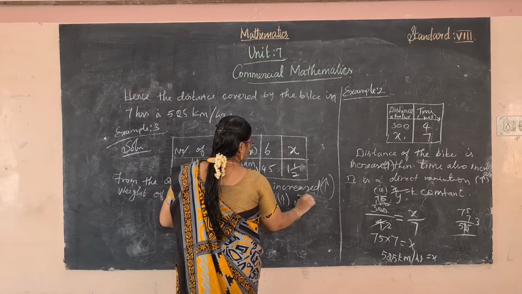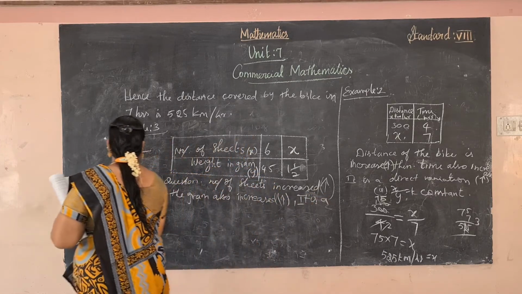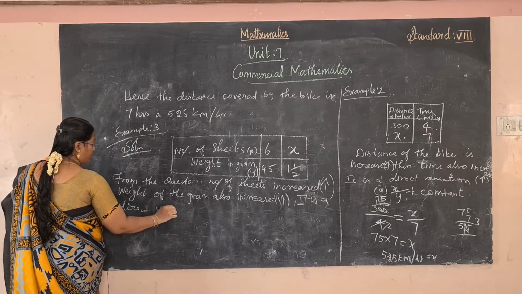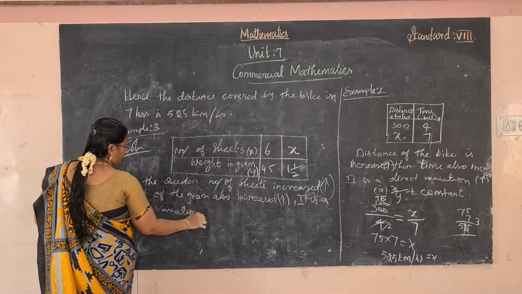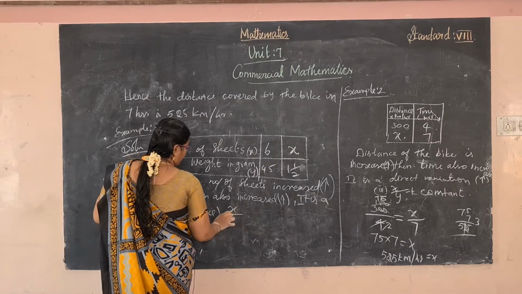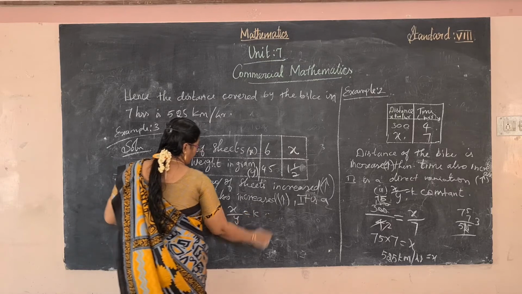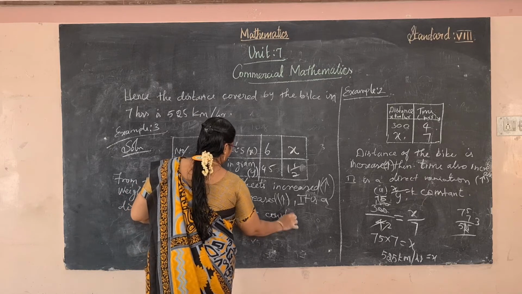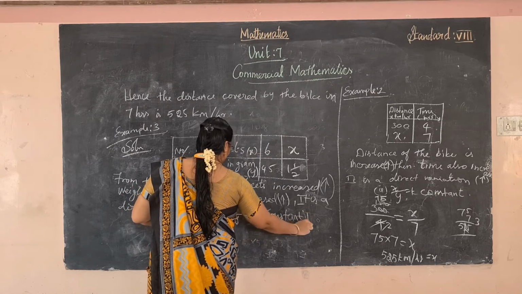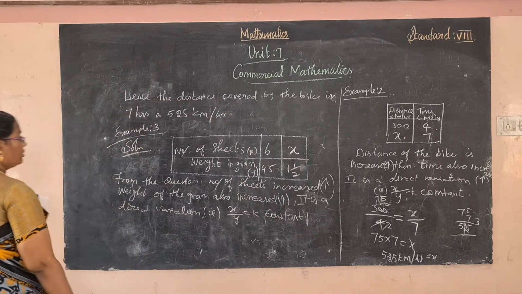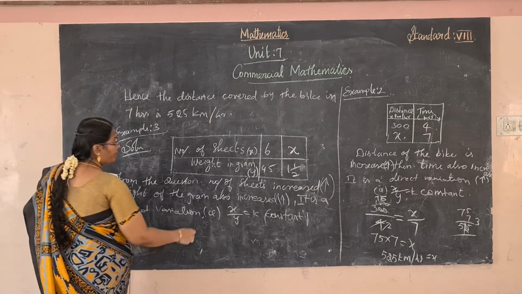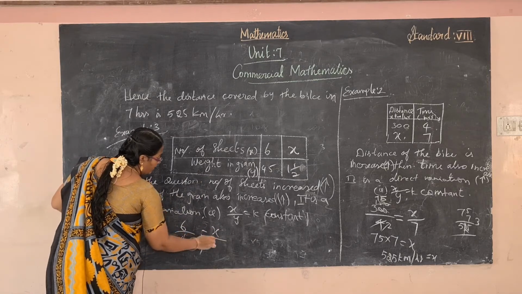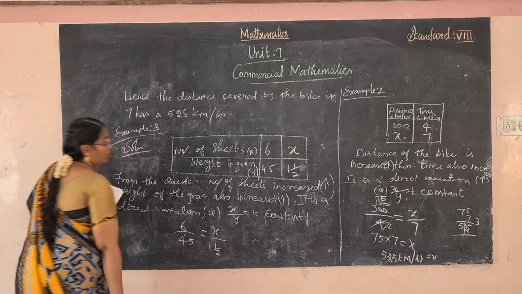It is direct variation. That is x by y is equal to k constant. So first x by 45 is equal to x by 1 by 2.